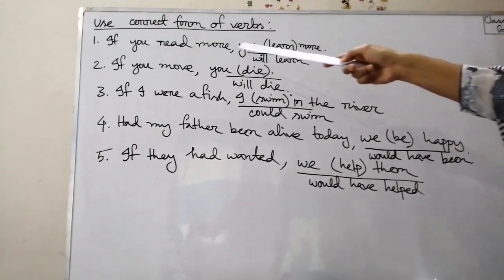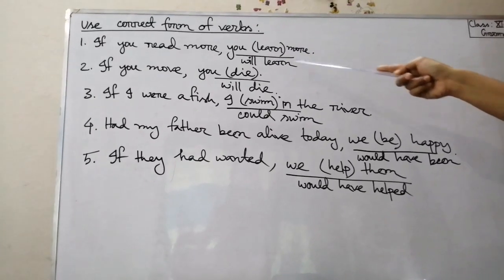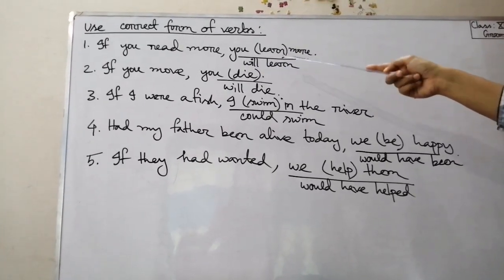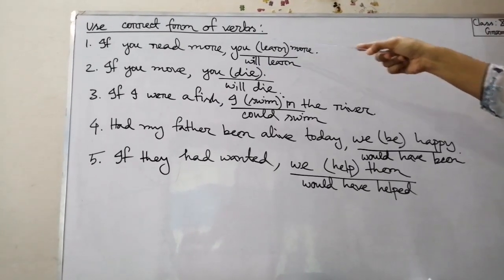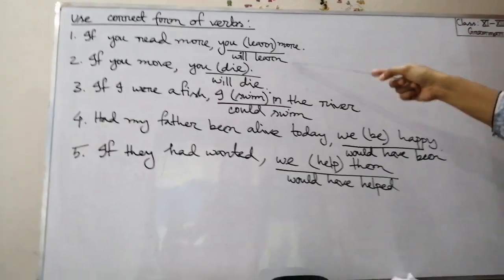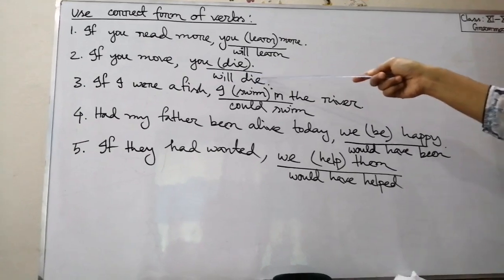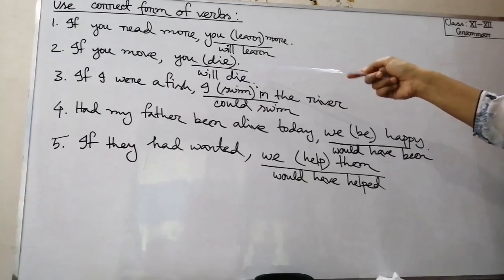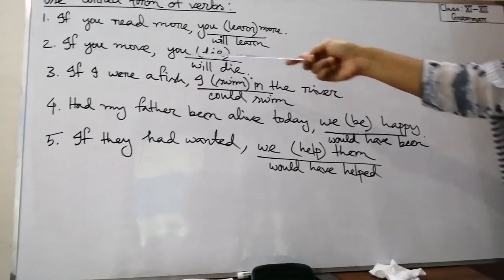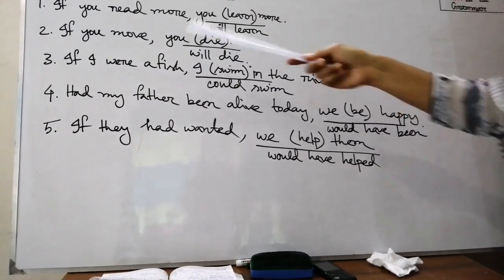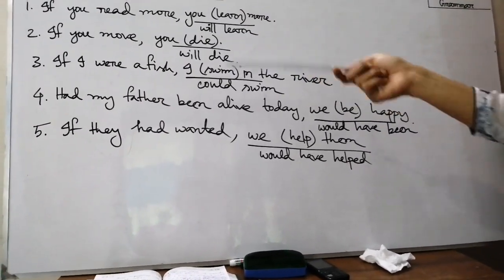Okay, if you read more, you will learn more. I have chosen here "will learn," but you may write here "can learn" or "may learn." Then sentence number 2, if you move, you die. That is, you will die. I have chosen here "will die." Okay, but you can write here "can" or "may." You may die or you can die. If you move, you will die, or you can die, or you may die.